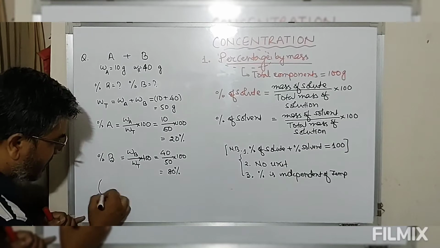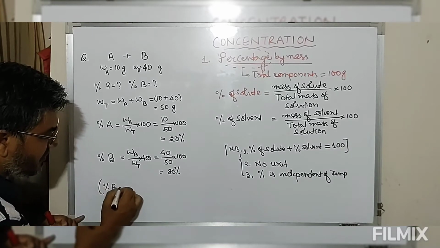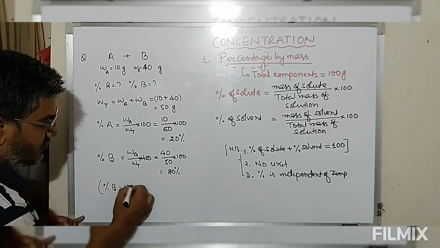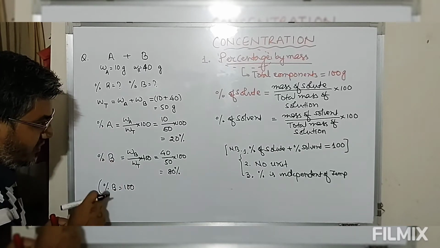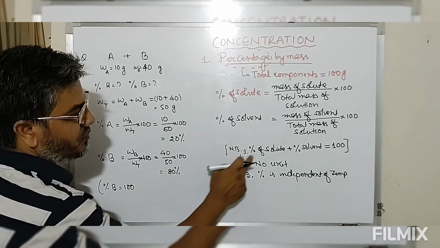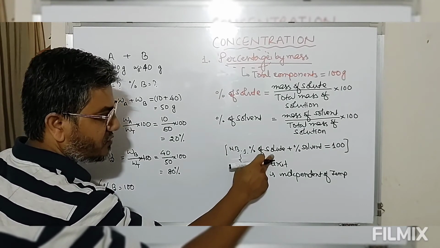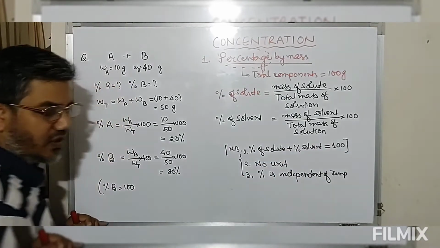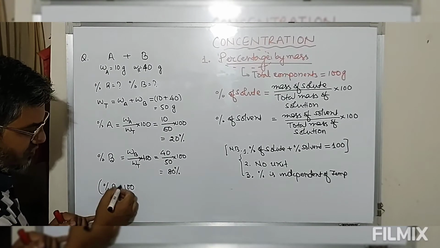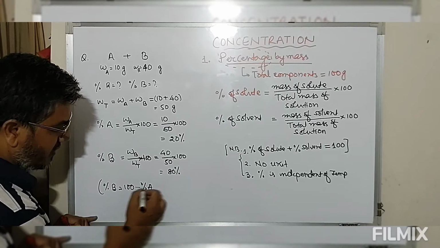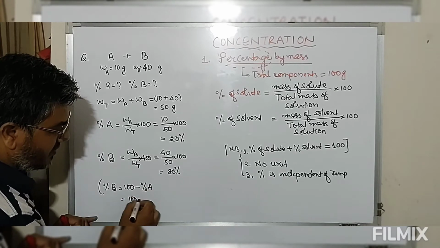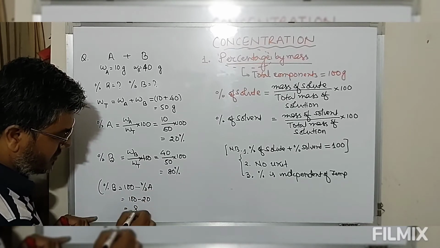Now look at this, percentage of B can also be defined another way. Once we define the percentage of A, we can calculate the percentage of B this way. The summation of percentage of solute and solvent is equal to 100. So therefore, percentage of B in solution is 100 minus percentage of A. So this comes out to be 100 minus 20, that is 80%.